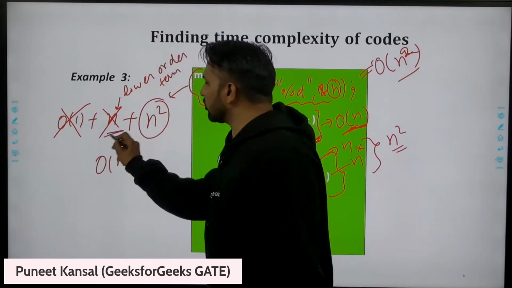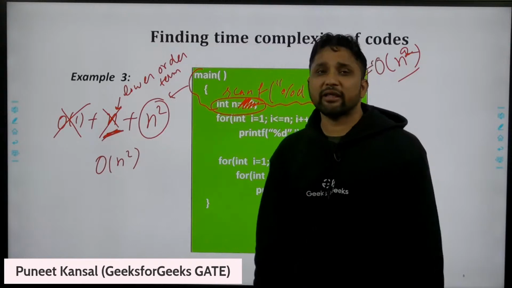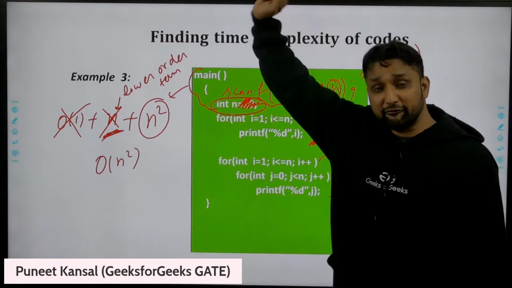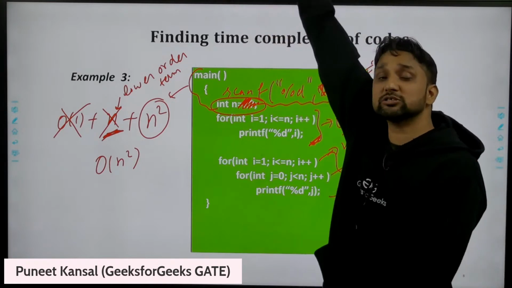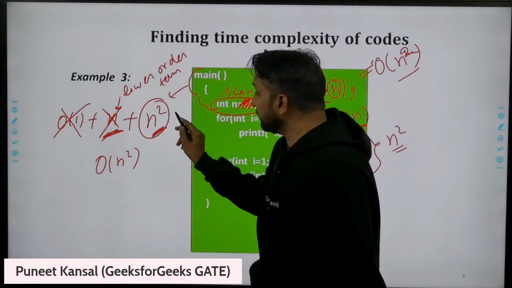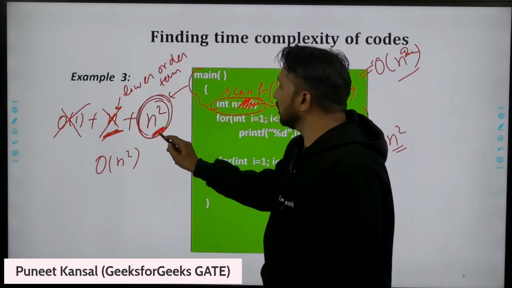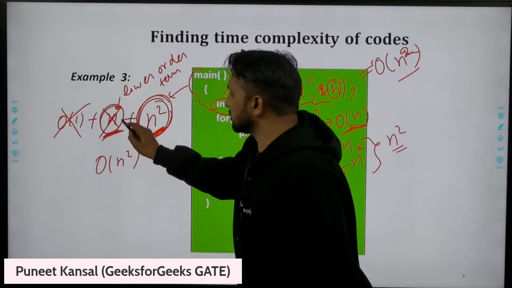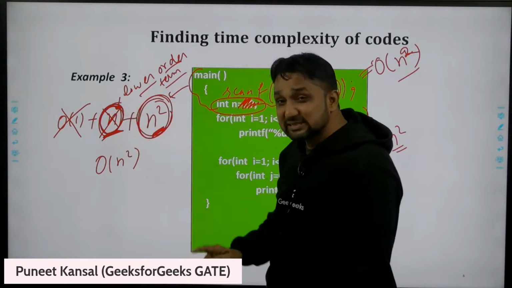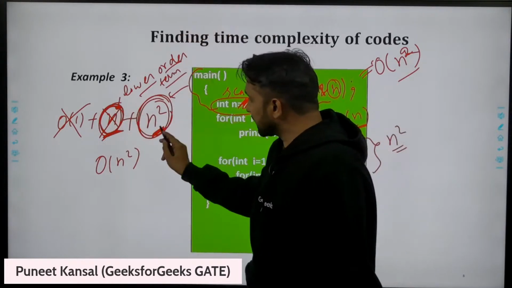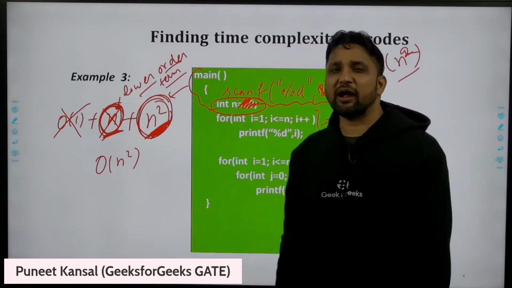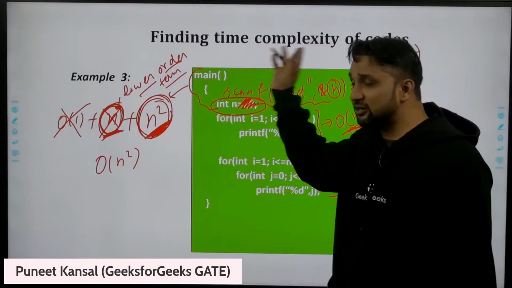Why do we remove the lower order term? Because we are finding the time complexity for large input. We are finding the time complexity of every algorithm for large input. How large? n tends to infinity. If n tends to infinity, then this will impact more. This lower order term will not impact that much as n tends to infinity. And you know that for finding the time complexity, you already know one statement.